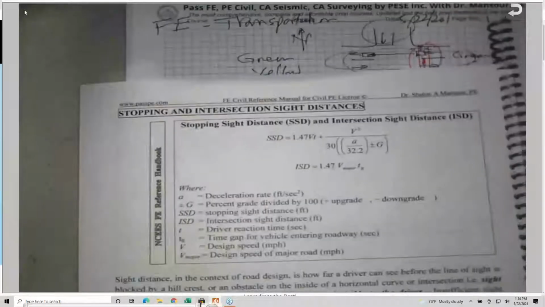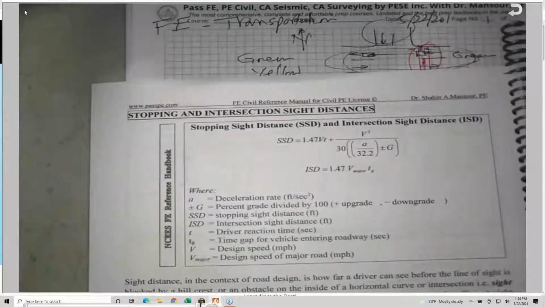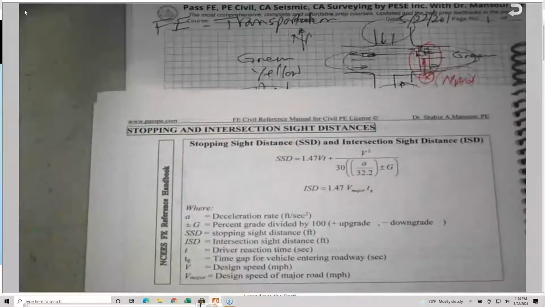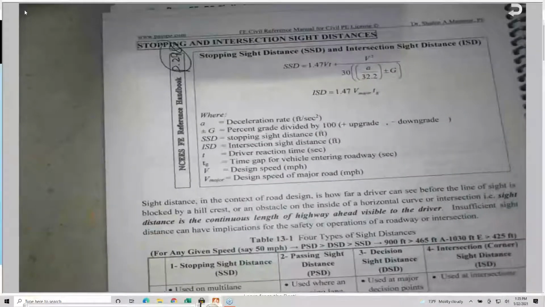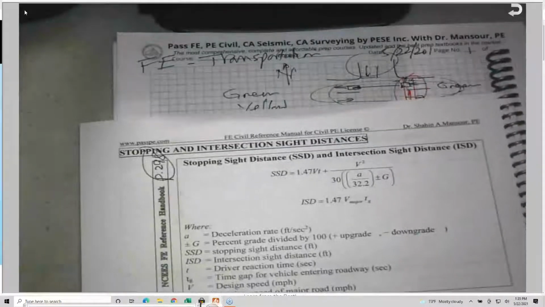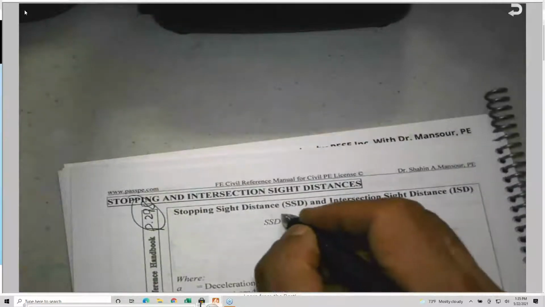Okay, so the second section is talking about the stopping sight distance, and again this is from the NCEES, on page 298 of the NCEES 10.0. Here there are two equations, one for the stopping sight distance, which is SSD.